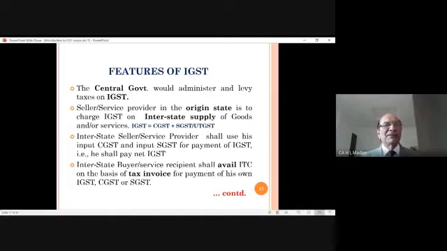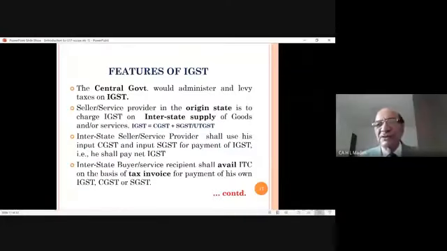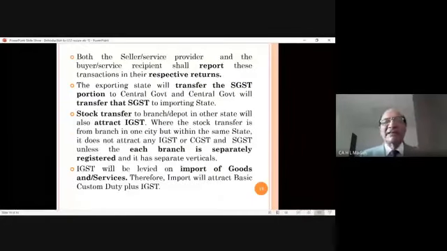So the question will come in your examination relating to these workings. Which tax can be adjusted against which tax? So the simple formula to be remembered is that CGST and SGST cannot be cross adjusted, but otherwise every tax can be adjusted. So when the questions will come, we will look at it in the coming chapters. Since this is a chapter to explain the features only, we will not spend more time on this. Next is what we are discussing, the features of IGST.